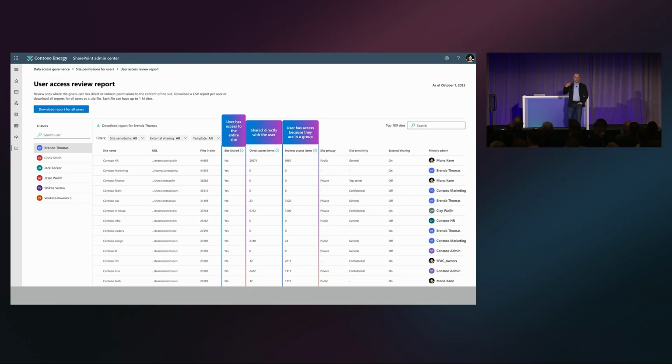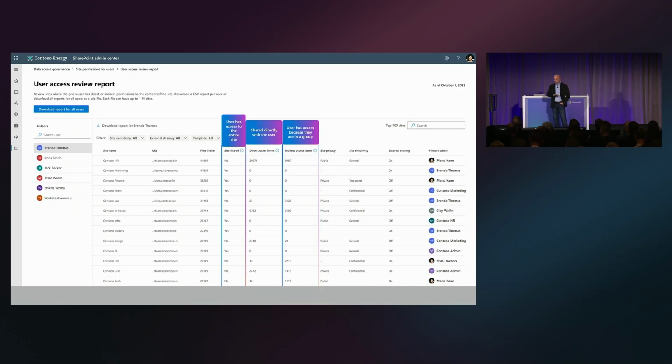So someone indirectly shared with that user, which means that user was maybe part of a group, that group was part of the team, and some link was shared in the team, and now that user has access to that content indirectly, meaning they might not know that they have access to this. Now, as far as the Copilot is concerned, obviously, as long as you have access to it, the Copilot will honor and actually go and search through and reason over that content.